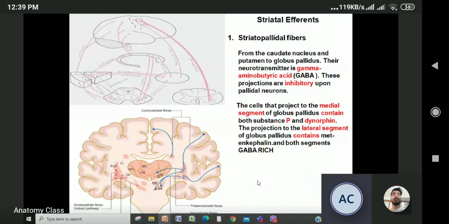You'll study this in physiology, but sometimes they ask in MCQs what the contents of the medial and lateral segments are. In the medial segment of the globus pallidus it contains substance P and dynorphin, whereas the lateral segment contains metenkephalin, and both segments are rich in GABA.